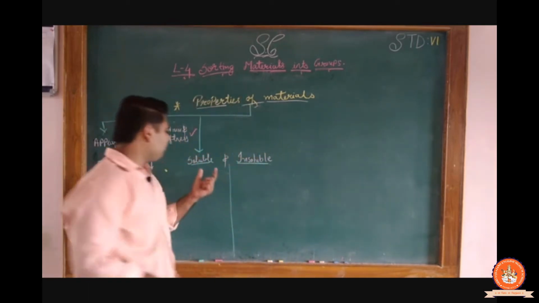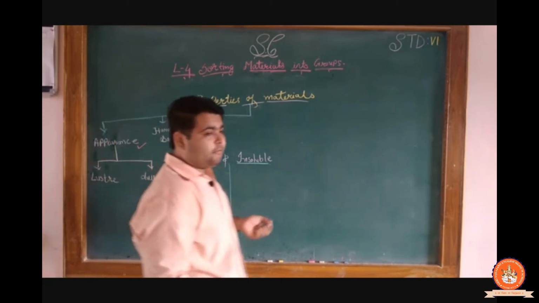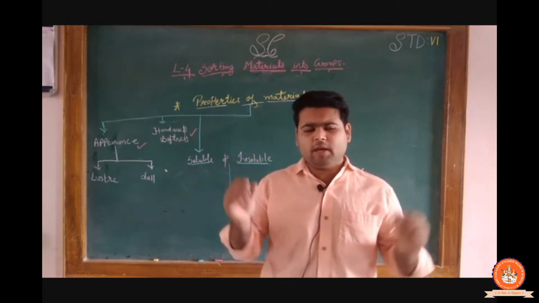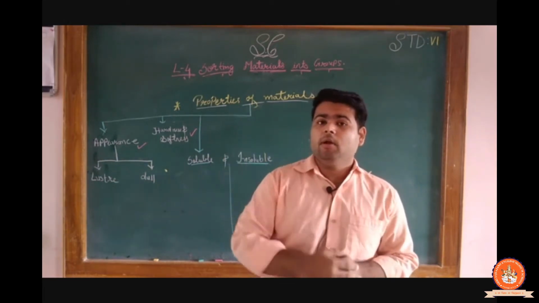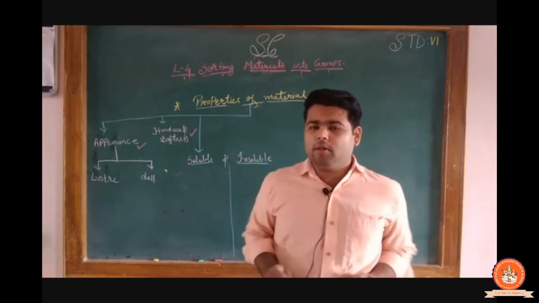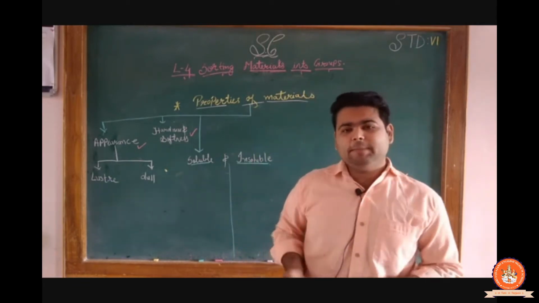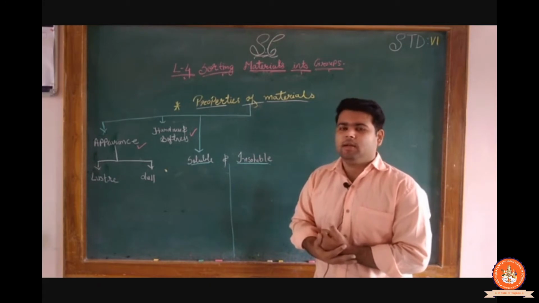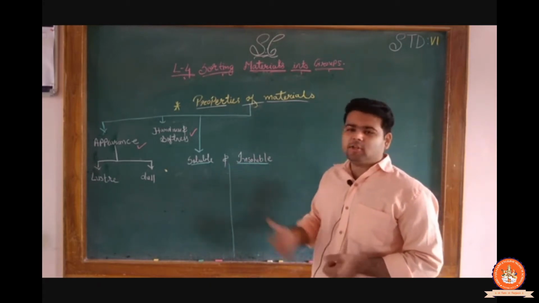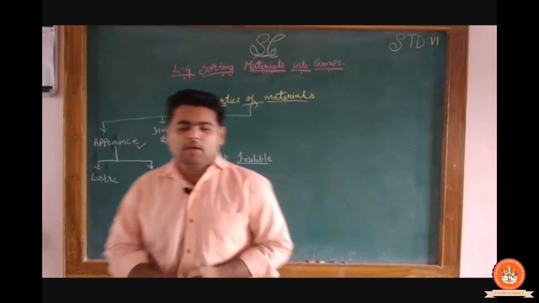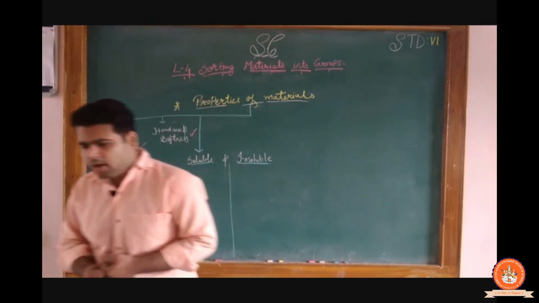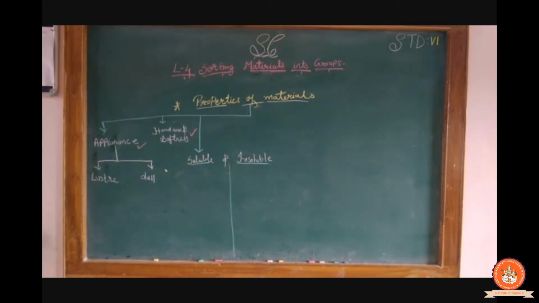Now we are on the next topic, that is soluble and insoluble. Simply, we know very well what is soluble and what is insoluble. Let's give some brief ideas so you can clear your concept. The substance which can be dissolved or disappear in the water is soluble, and the substance which does not dissolve or disappear in the water is known as the insoluble substance. Clear, Bachcha? So we can go through the point.